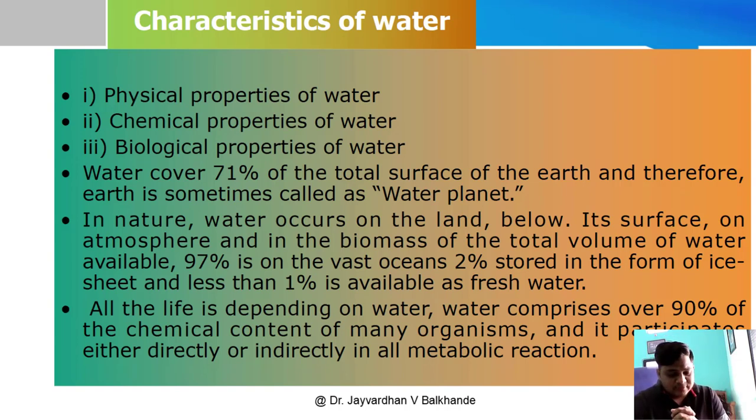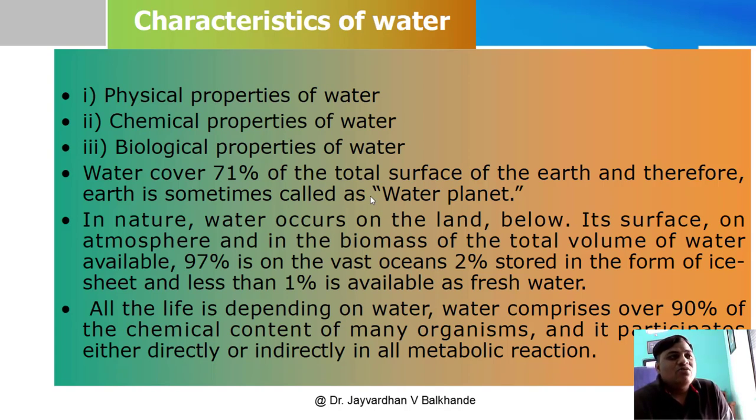Now the first part of this unit is the characteristics of water. I just explained the content: the physical, chemical and biological properties of water. These are the 3 properties we have to discuss. We know why our earth is called the water planet: because water covers 71% of the total surface of the earth, and therefore earth is sometimes called the water planet.